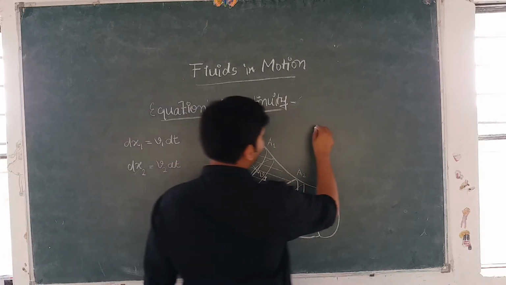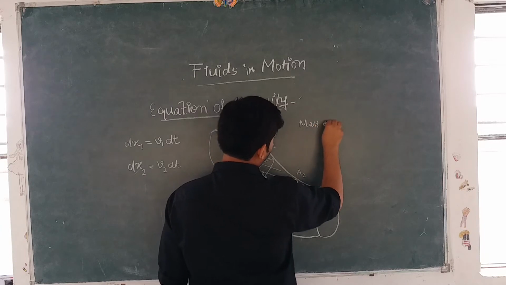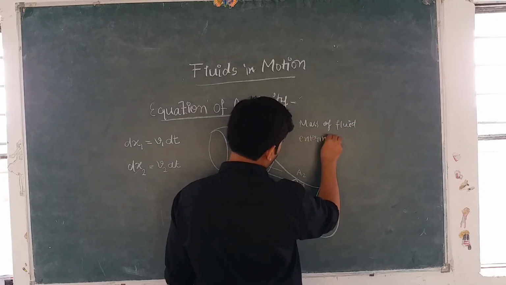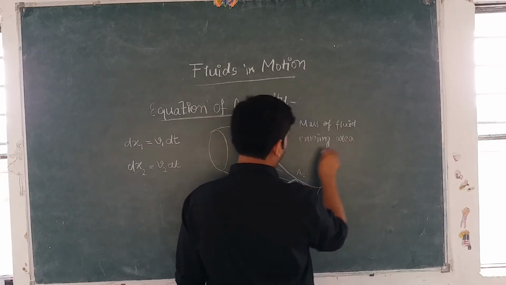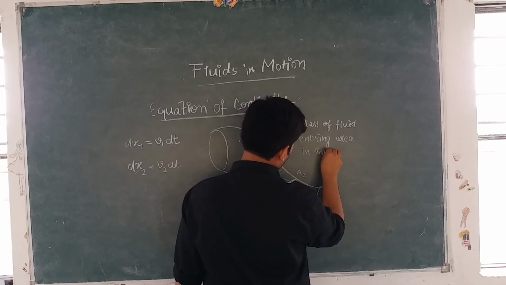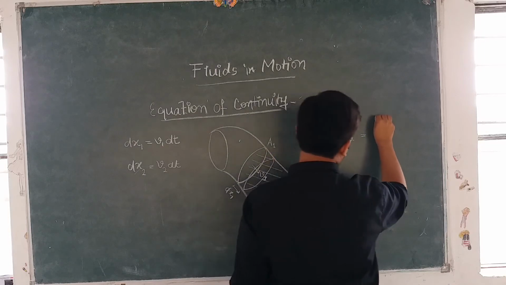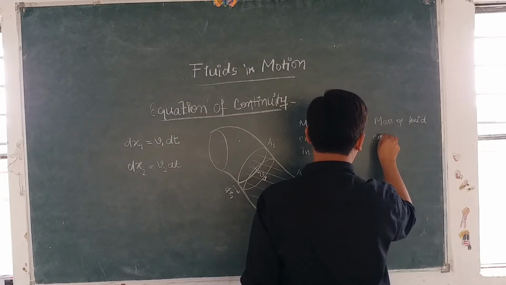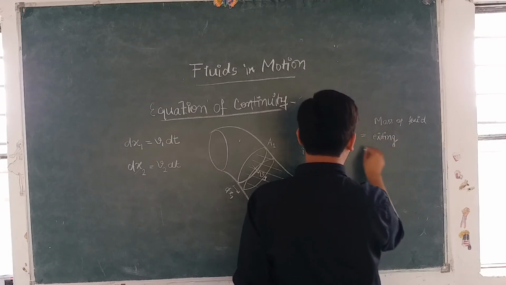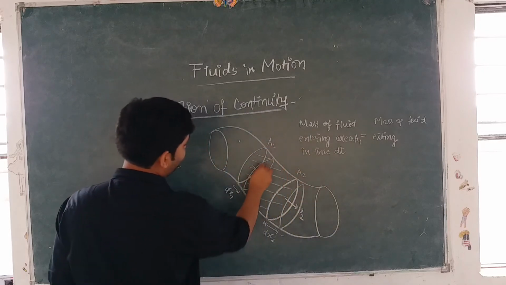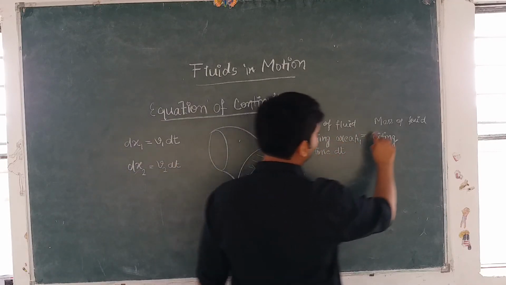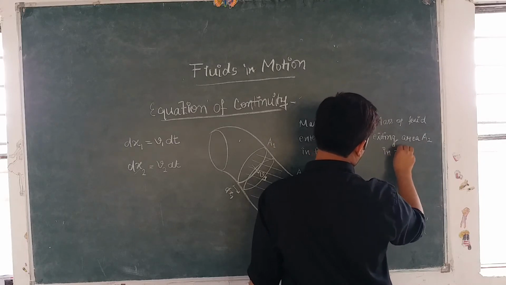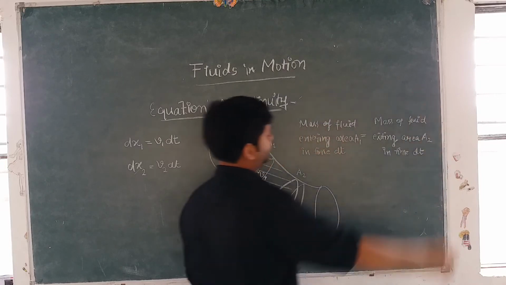Fine. So first of all, you need to write mass of fluid entering area A1 in time dt is equal to mass of fluid exiting area A2 in time dt. This is the cross-sectional area A1, right? I hope this is clear to you, right?